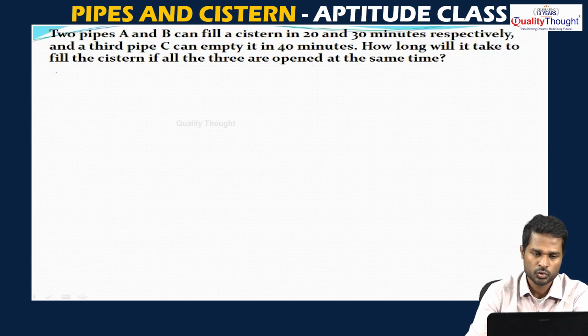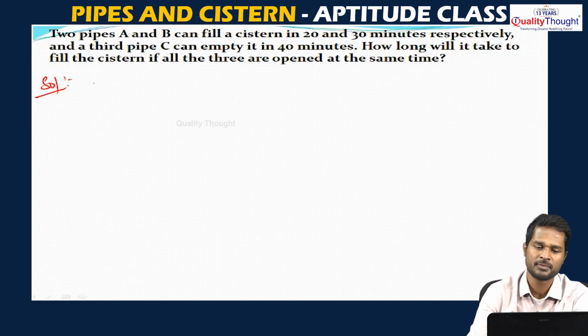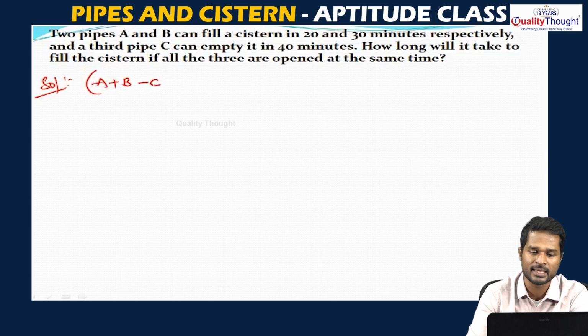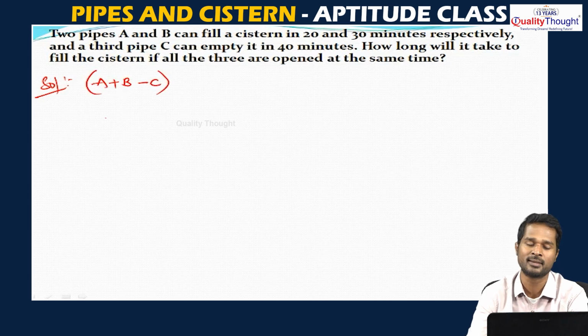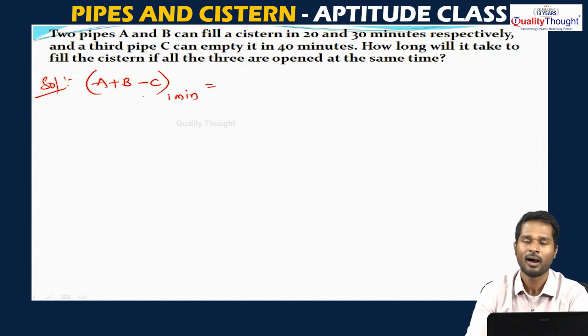Let us see the methods. You will use the traditional method one more time. A plus B, these two pipes are filling the tank, and pipe C is emptying the tank, so keep a minus symbol. In 1 minute, how much part will they fill? A and B are filling the tank, so I take them as positive, and C is emptying the tank, so take it as negative. We have seen in the notes, whenever a pipe is removing the water, take it in negative terms.